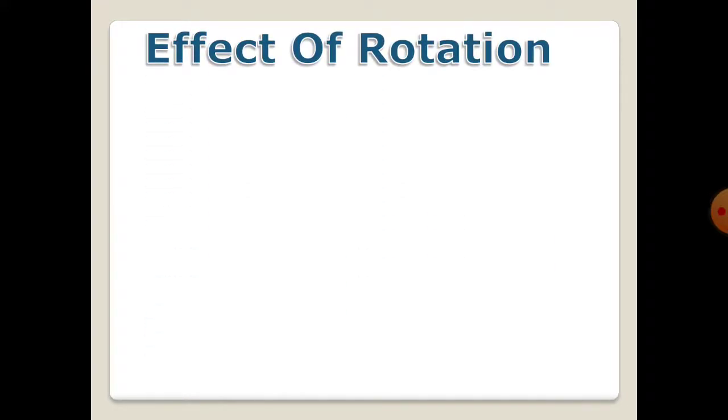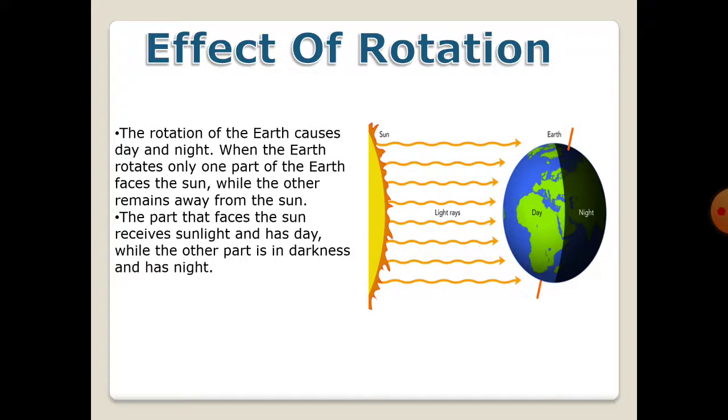Effect of rotation. The rotation of the Earth causes day and night. When the Earth rotates, only one part of the Earth faces the Sun, while the other part remains away from the Sun. The part that faces the Sun receives sunlight and has day, while the other part is in darkness and has night.